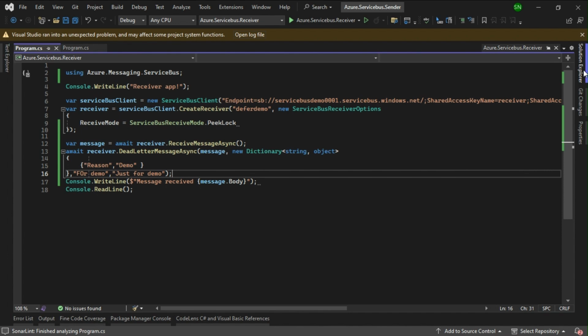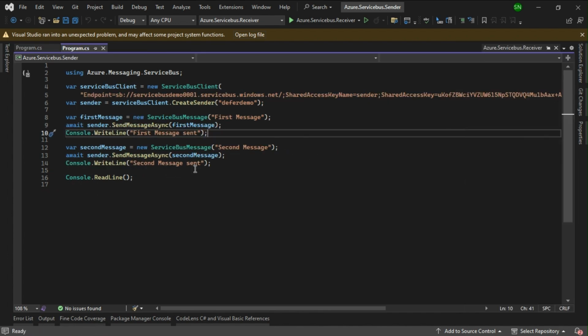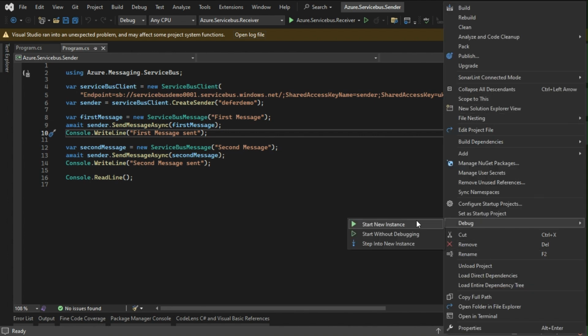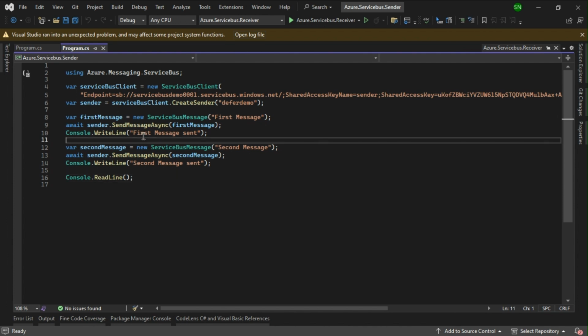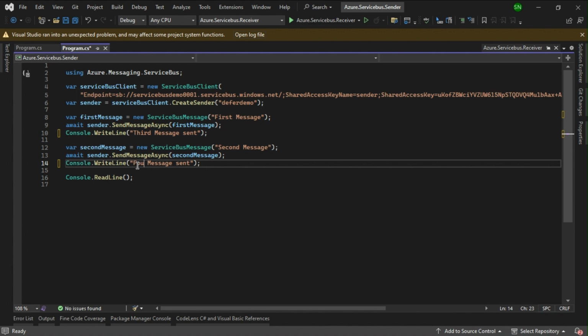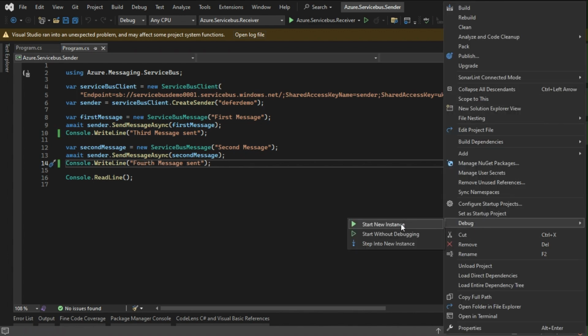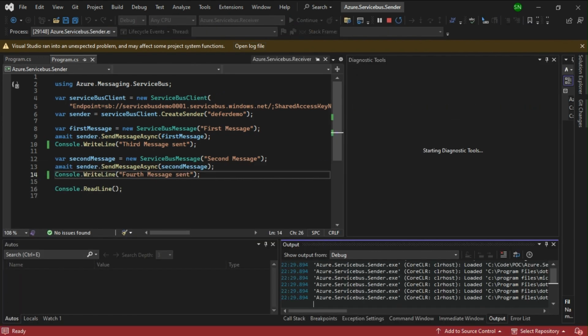That's it. Now, because there is no message in our main queue, we cannot receive, right? So we are going to send, maybe I will mark them as third and fourth. Again I will send to the main queue because our receiver application should listen from the main queue.